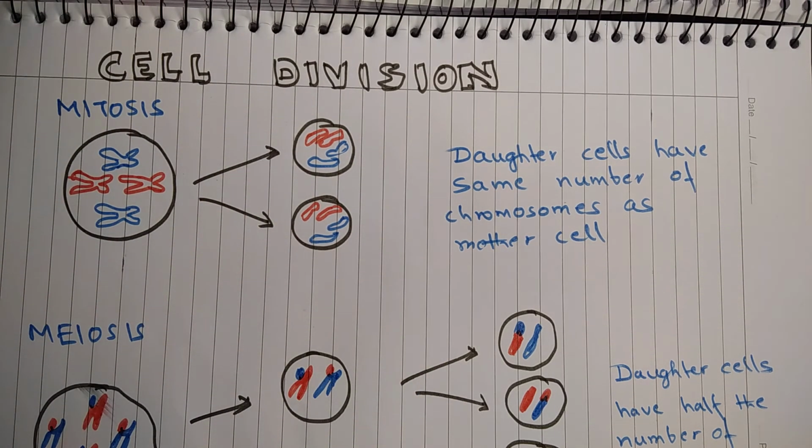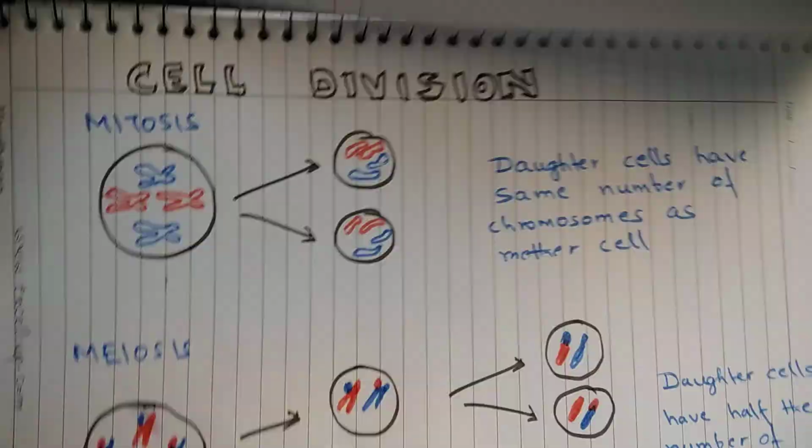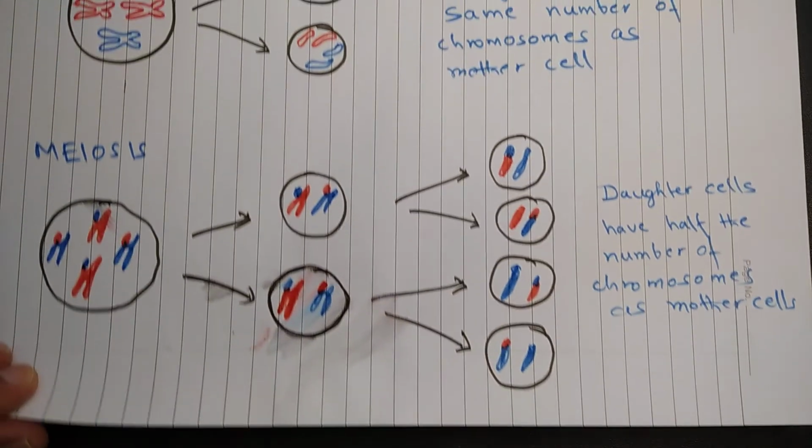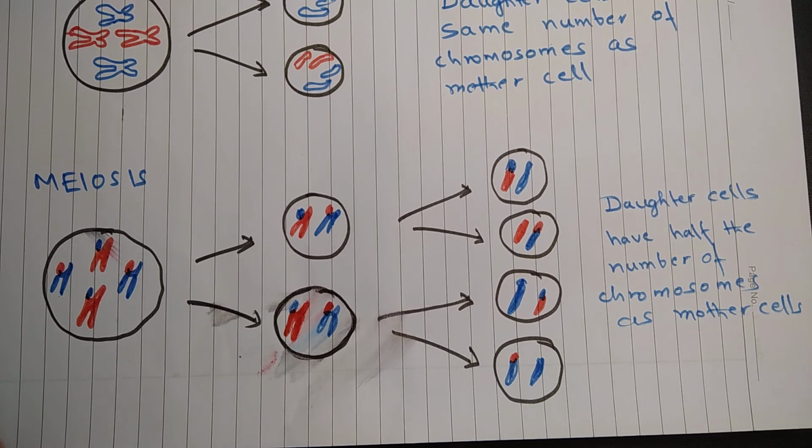Meiosis takes place during gametogenesis, that is during formation of gametes. Okay, so at the end of meiosis, one mother cell gives 4 daughter cells. So this is the mother cell and these are 4 daughter cells.